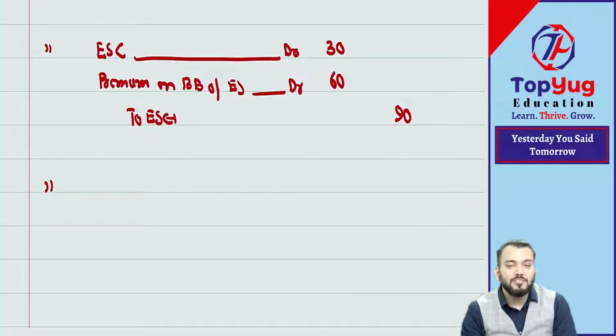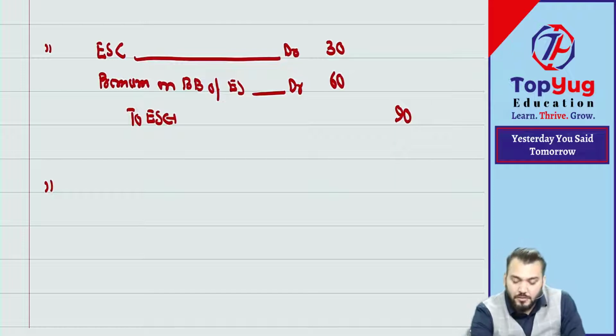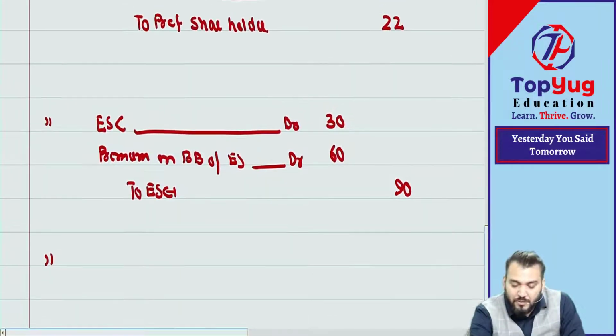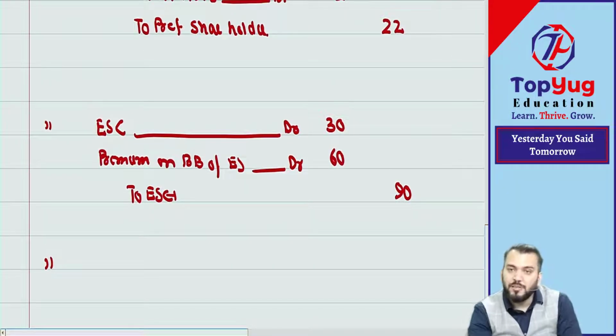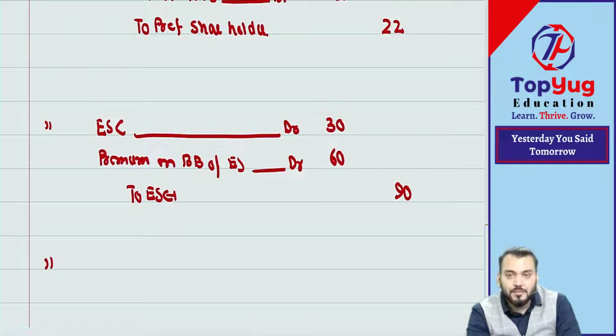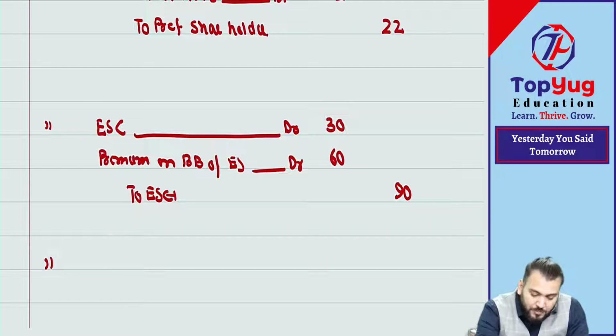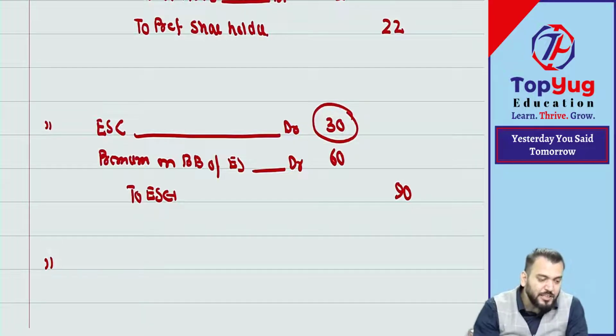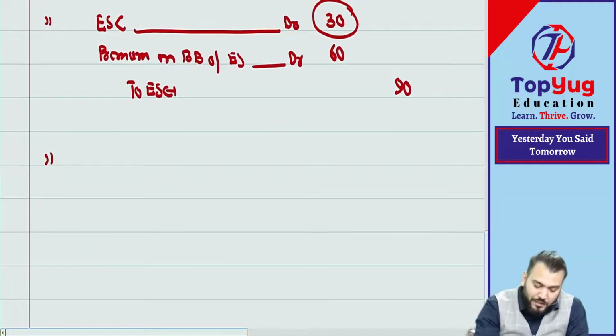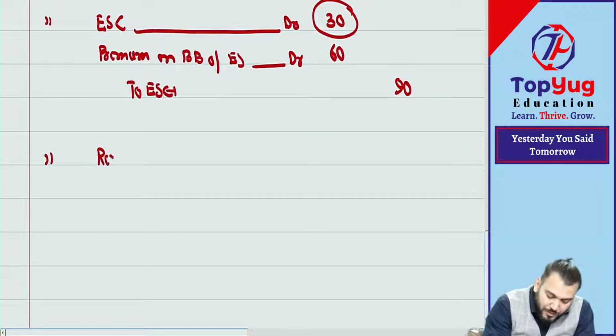How much CRR is required? Tell me, CRR will be equal to what? Nominal value of preference shares redeemed and nominal value of equity shares bought back. So it is 20 plus 30. Means we should create a CRR of what? 50 lakh. From where? Revenue reserve. So revenue reserve